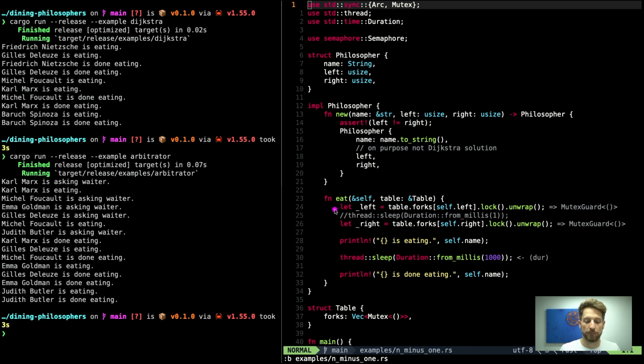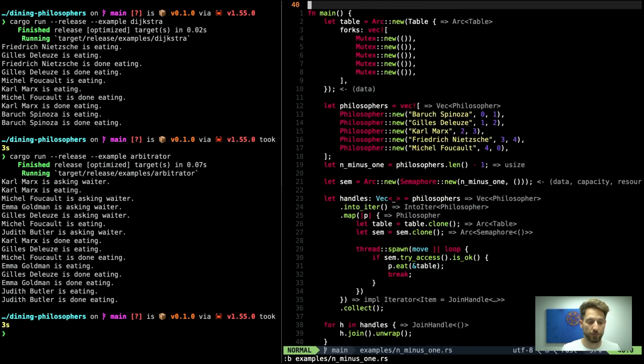We keep the same code that has the double locking, so like the original Rosetta code example or the hierarchy solution, but on purpose broken. We ask for the left and for the right fork, and we eat. So we still have the 2 mutexes that we want to lock, plus the semaphore if you want. So where did we add the semaphore?